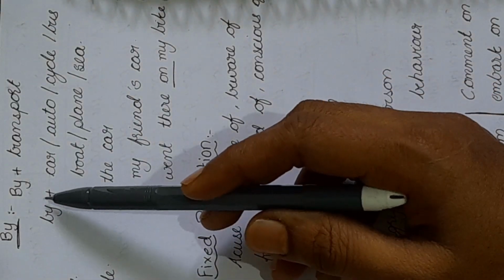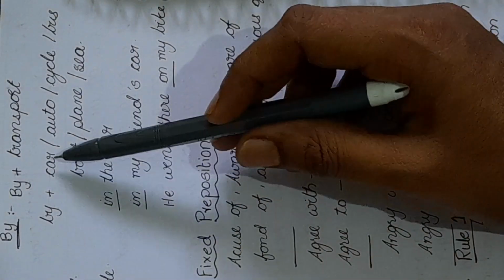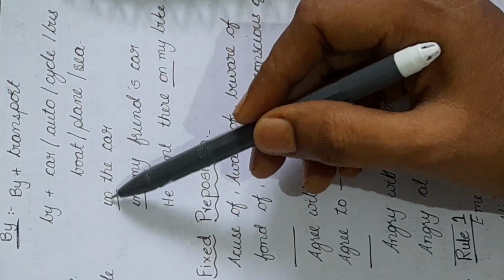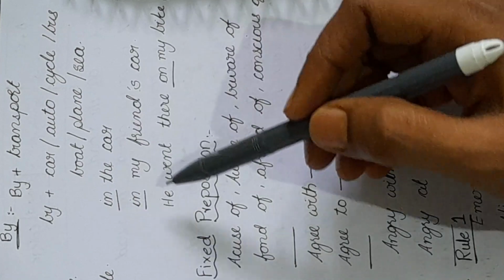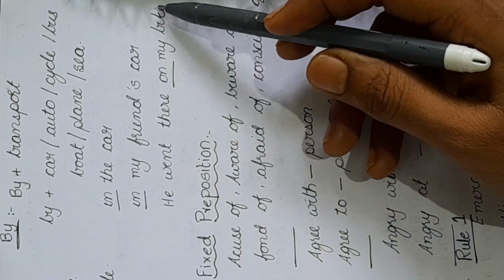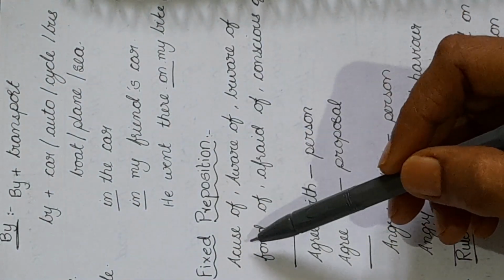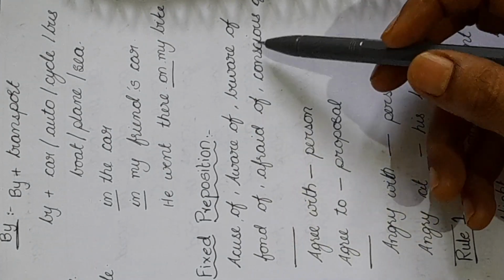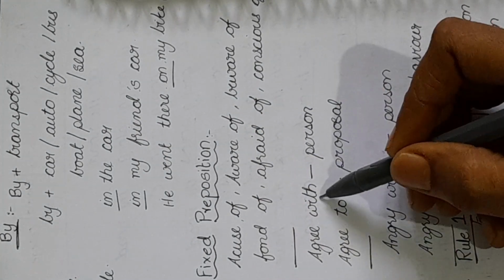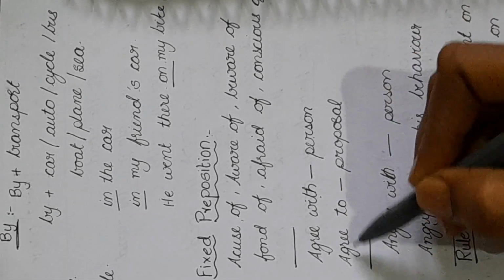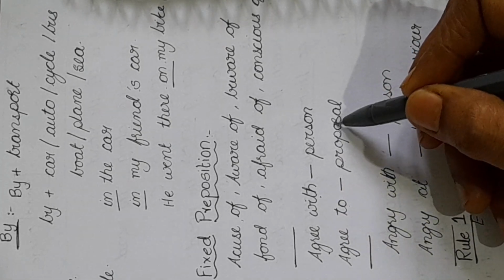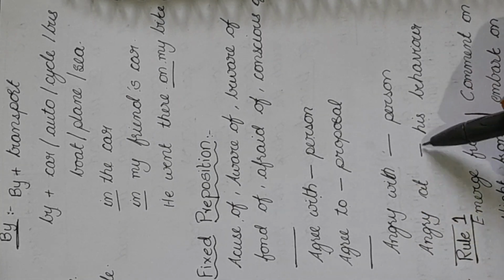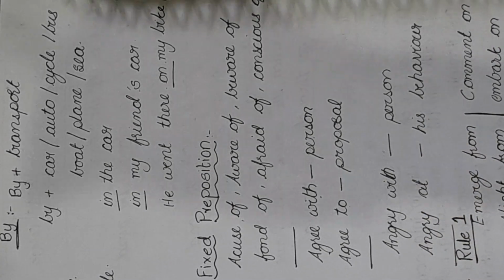The preposition by is used before transports like by car, by auto, by cycle, by boat, by plane. We can also use in the car, in my friend's car, he went there on my bike. Let us see some fixed prepositions. Accuse of, aware of, beware of, fond of, afraid of, conscious of. Agree with is used for a person. Agree to is used for a proposal. Angry with is used for a person. Angry at is used for his behavior.